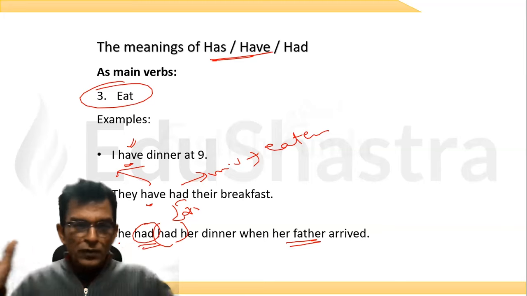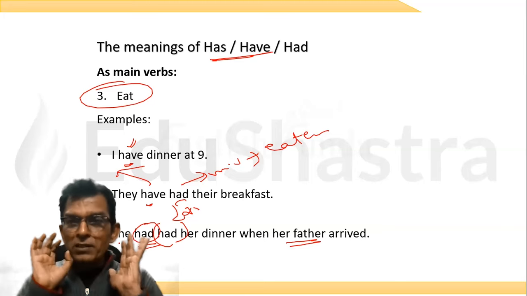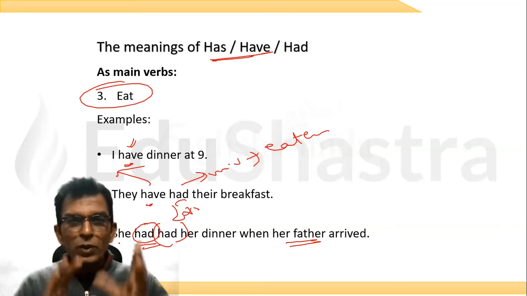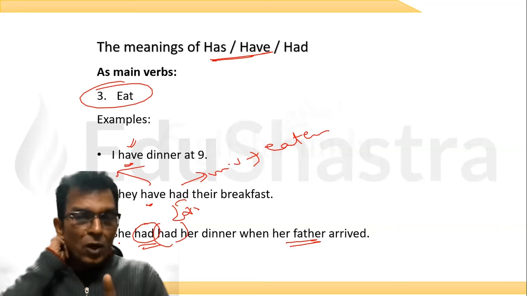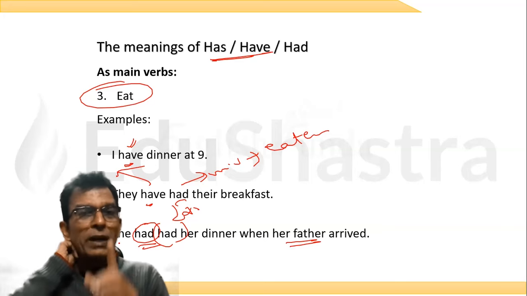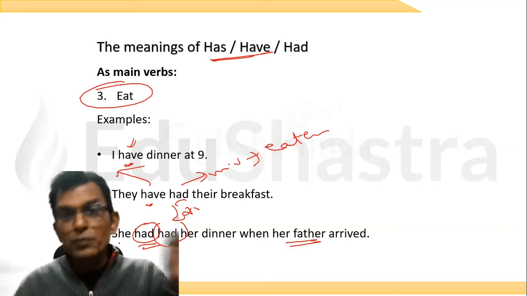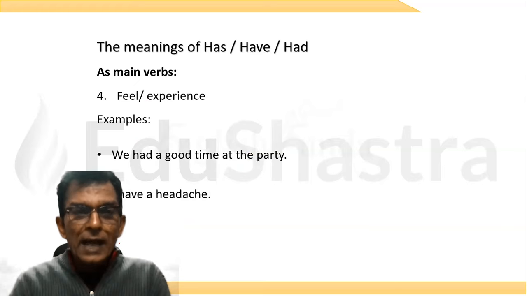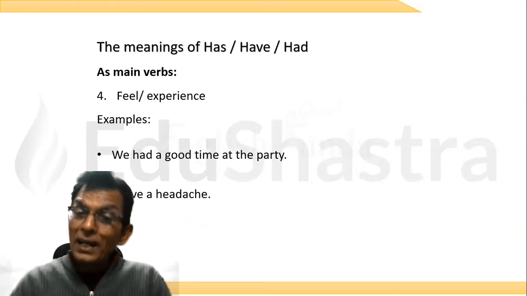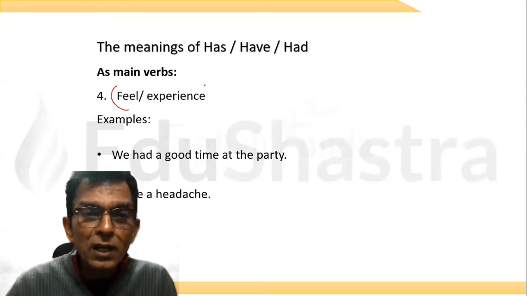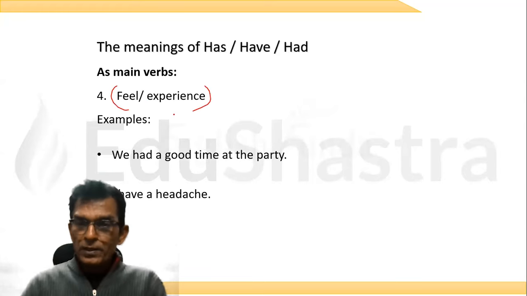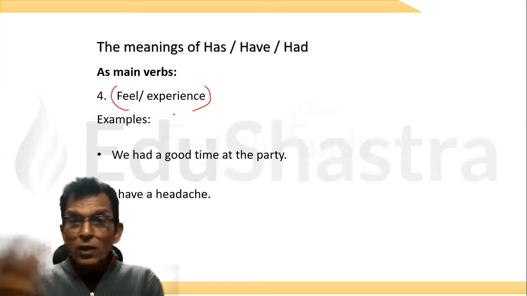Grammar is not very difficult. If you know the tidbits, how these small things work together. Okay? Now, if you try to cram grammar, it will not work. Grammar is always led by logic. You understand the logic? It's pretty easy. Okay. Now, the last meaning of has, have, had as main verbs is feel or experience. महसूस करना या अनुभूति करना. महसूस करना. Okay, feel or experience.